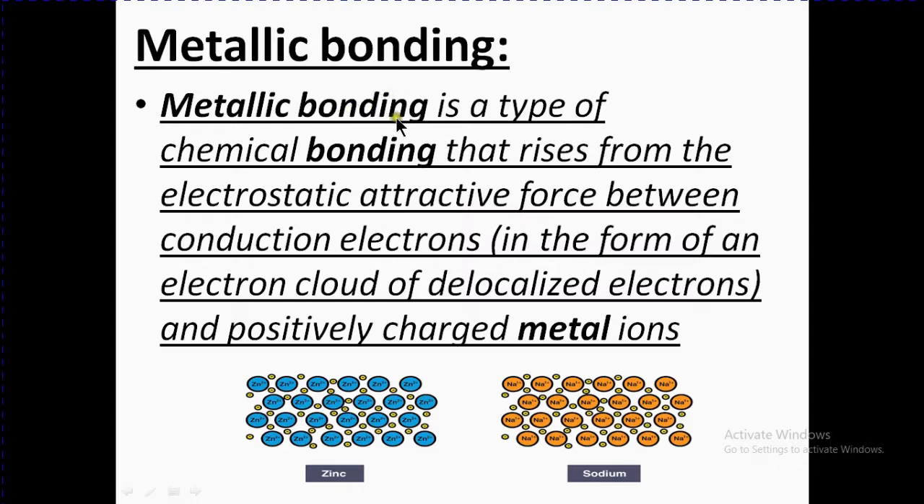Metallic bonding. Metallic bonding is a type of chemical bonding that arises from the electrostatic attractive forces between conduction electrons, in the form of an electron cloud of delocalized electrons, and positively charged metal ions. You can see here the bonding, these are all attached to one another in the form of ions. These ions are positive here, and the electrons present in the form of a sea or cloud hold the metallic bond, causing the atoms to be held together very strongly.